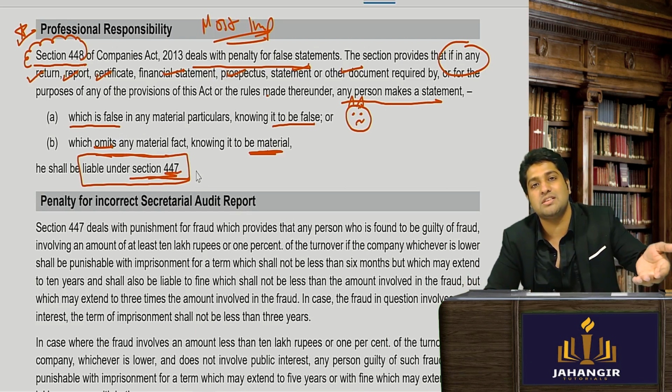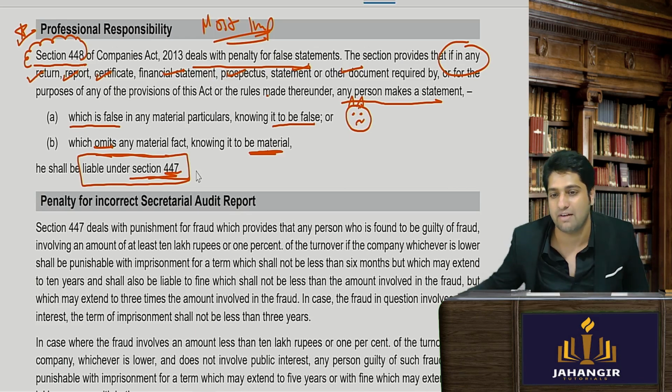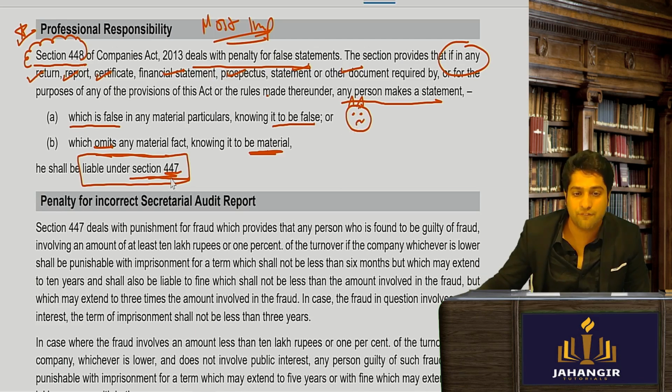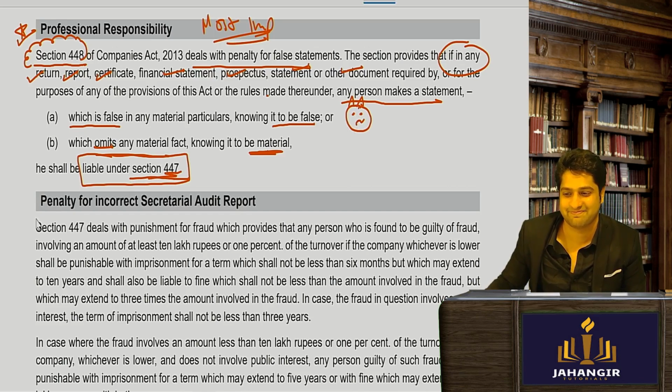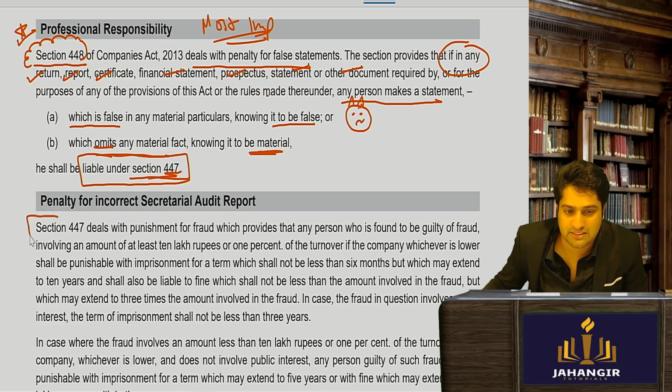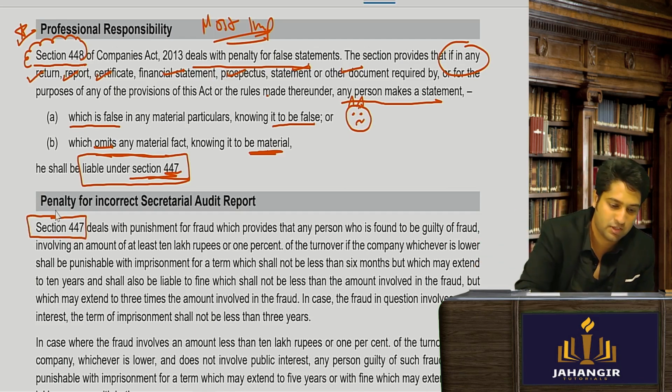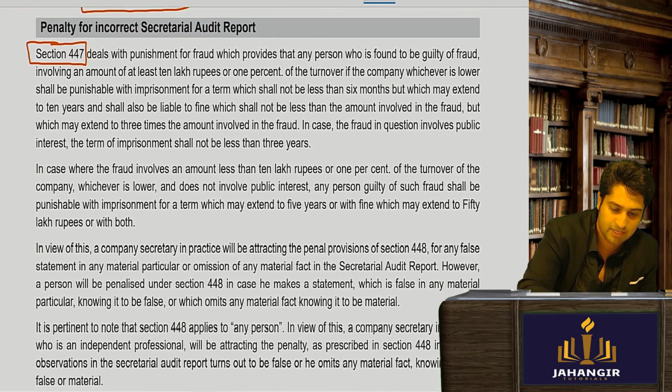So now the question is, what is the penalty? I have done something wrong, so I'm wondering how many years of penalty, etc., I will have. Where will I come to know what the penalty amount is? Which section? 447. Very good. So this is the second section which states the exact quantum of penalty that I will get.